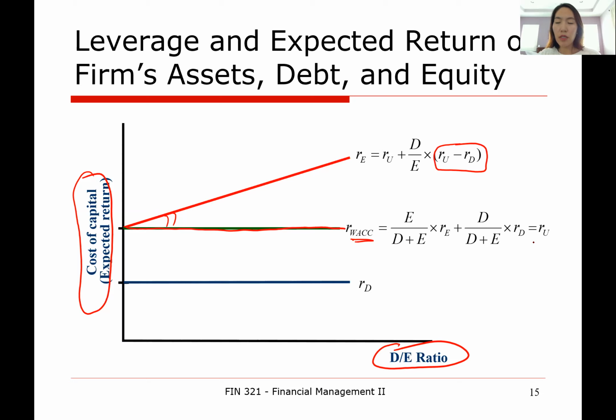Okay, so this graph is one of the two slides that I want you to take home today. If you are a little confused by all the mathematical and numerical explanations, keep this graph in mind. This is how the different expected returns move in a perfect world. As the debt to equity ratio increases, cost of debt doesn't change. Cost of equity will increase monotonically, but the weighted average cost of capital, WACC, will not be affected and will remain constant.